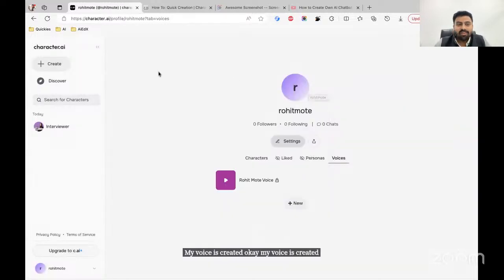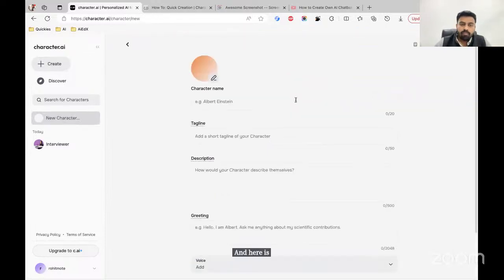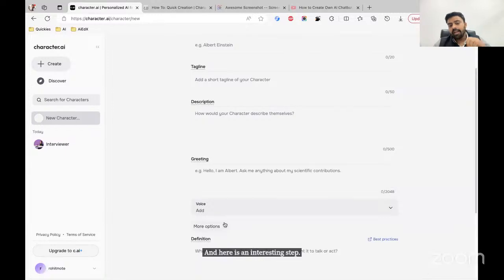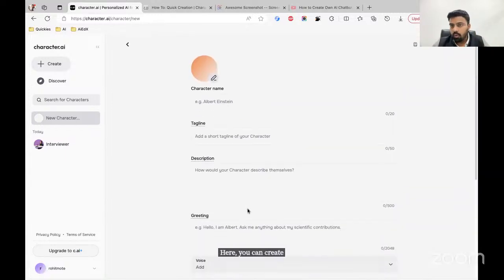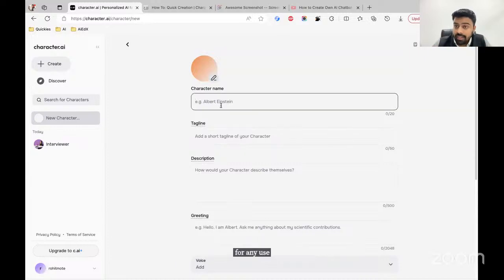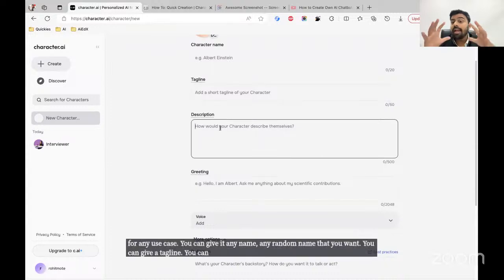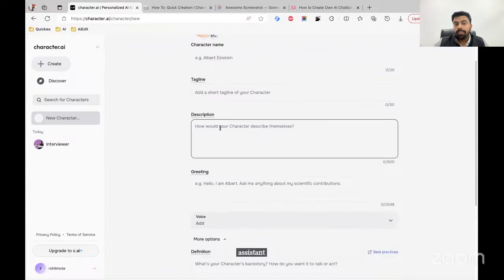Now, the next step that you can do is go to character. And here is an interesting step. Here, you can create your own AI assistant, basically a chatbot, for any use case. You can give it any name, any random name that you want. You can give a tagline, you can give a description of what that assistant does. You see, this assistant will describe itself.